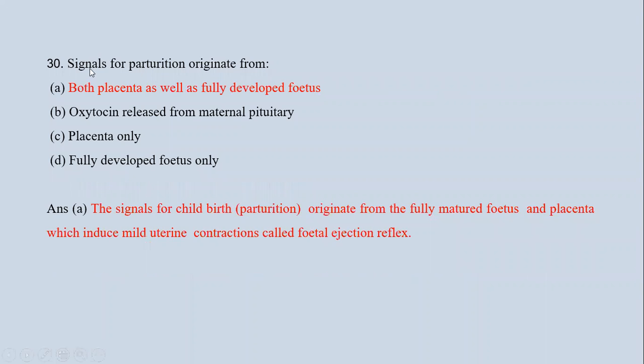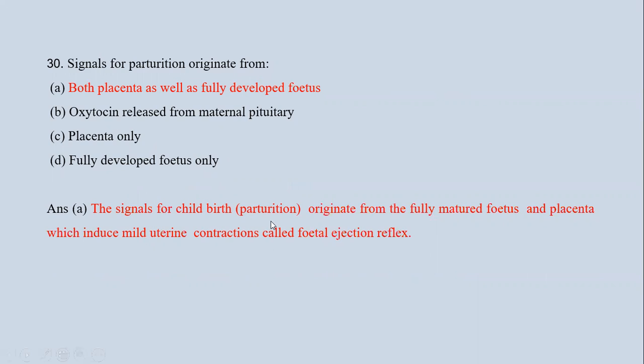Now the last question is signals for parturition originate from first, both placenta as well as fully developed fetus. B is oxytocin released from maternal pituitary. Third is placenta only, and fourth is fully developed fetus only. Now we know that parturition is the phenomenon of giving birth to a child.